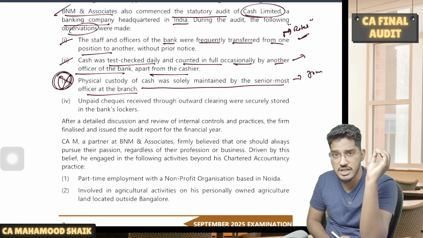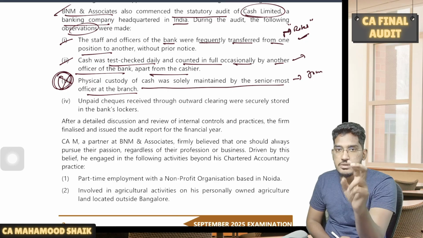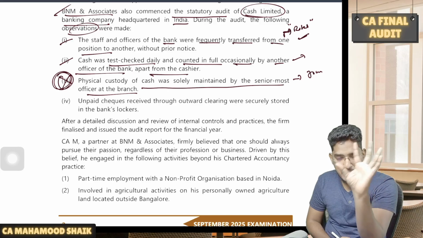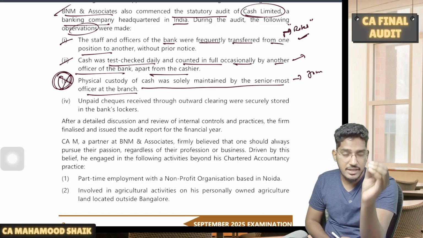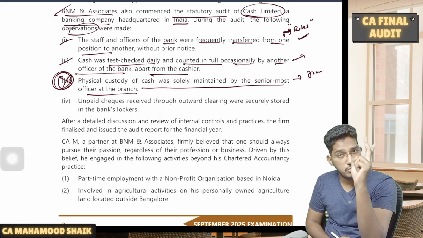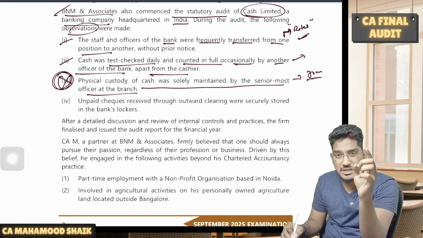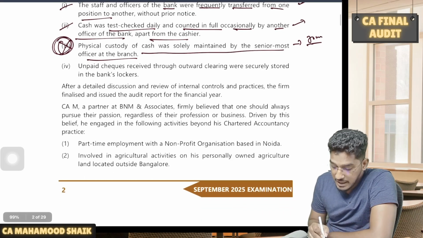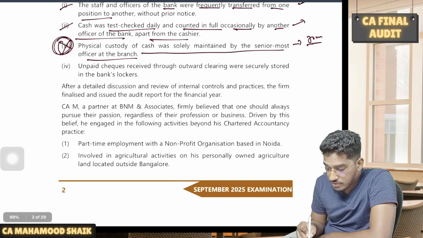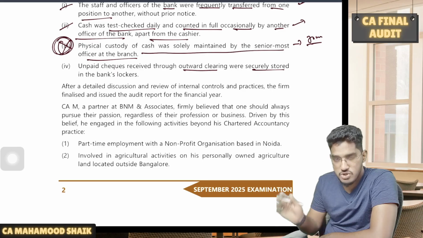But here they are telling the custody was kept only in the possession of one person. But as per the Banking Regulation Act, or even as per the general guidelines, in case of the bank, cash should be kept under joint custody of two responsible officers. But here they are keeping the entire cash in the custody of one single person, which is also a violation there.